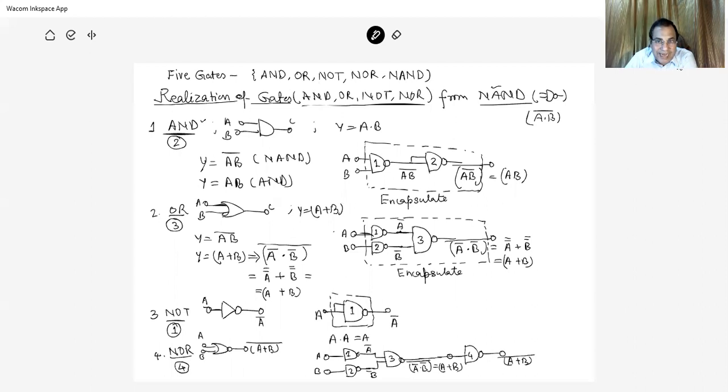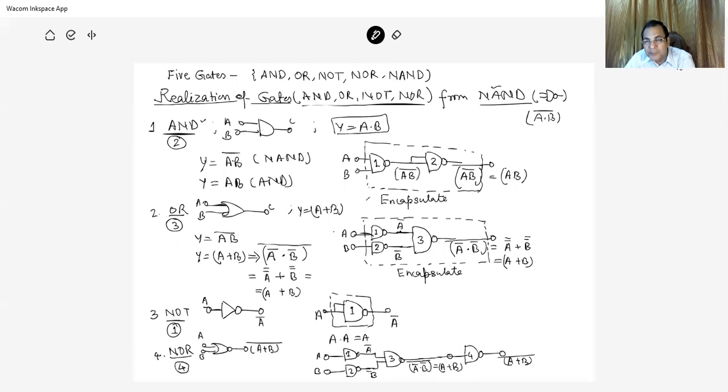The AND function, the Boolean function, is Y equals AB. So we find this Y equals AB from the NAND. What is the NAND? (A·B) bar. We use the Boolean rule that complement of complement is the same. If there are 2 inputs, A and B, this is one NAND gate, and the output is (A·B) bar.